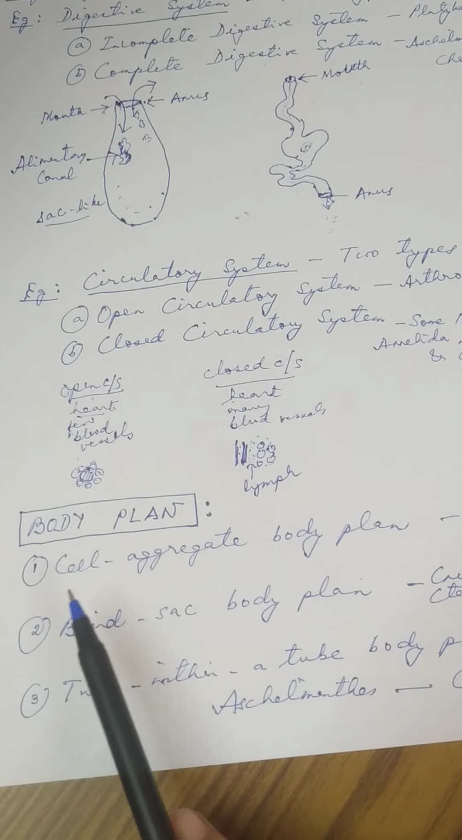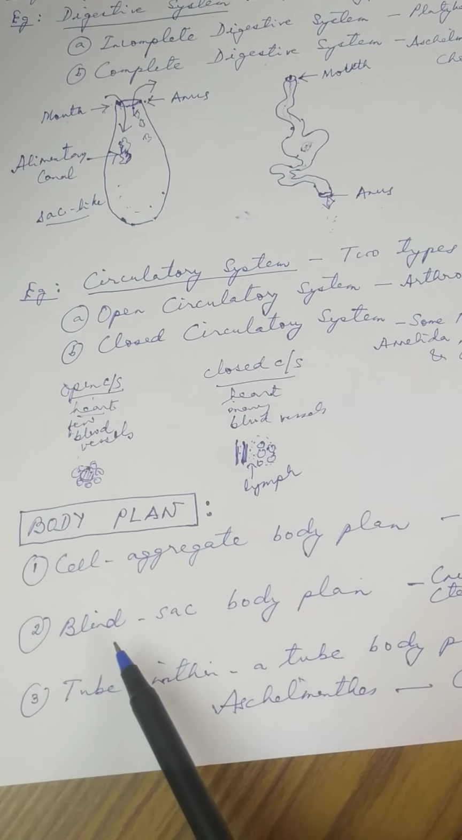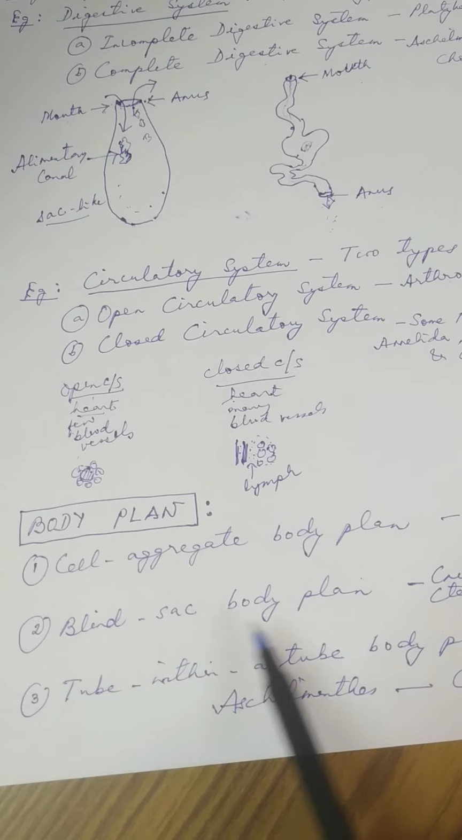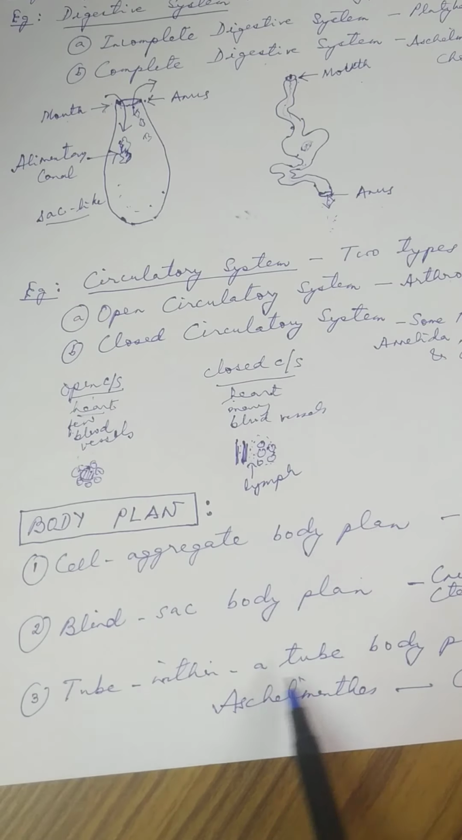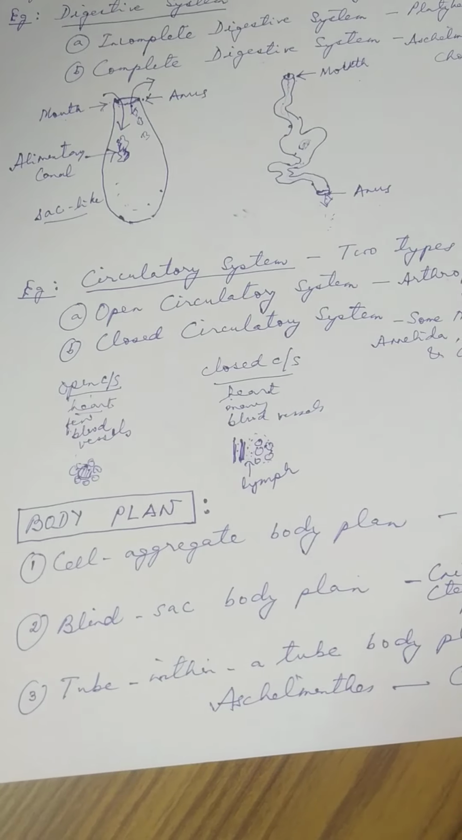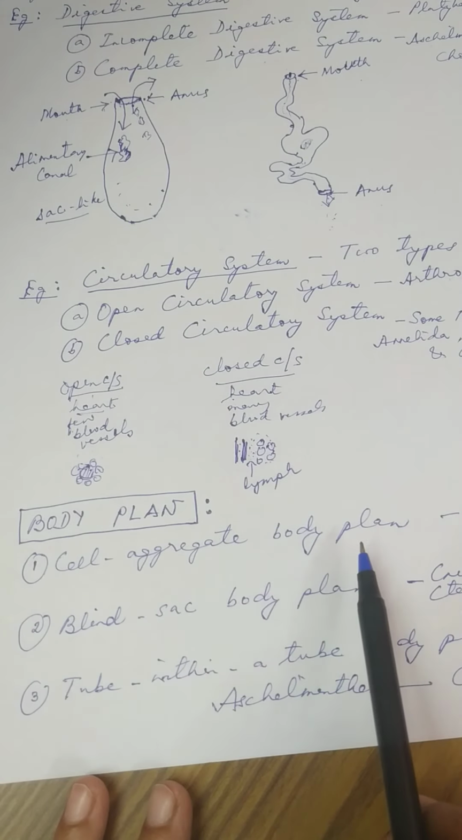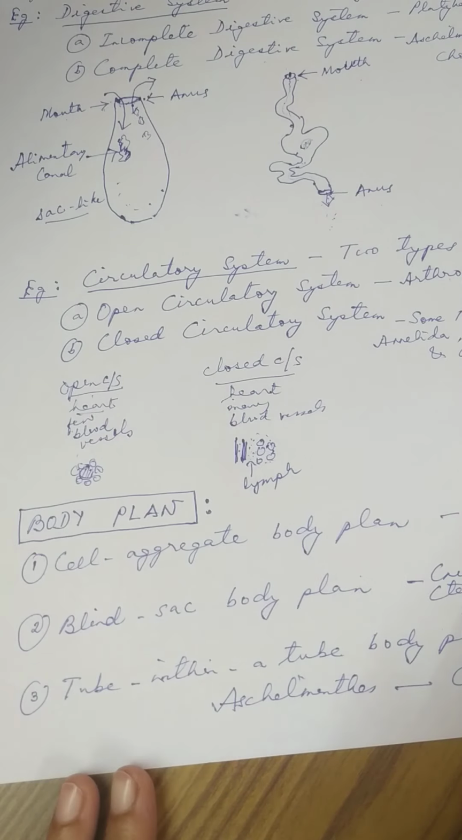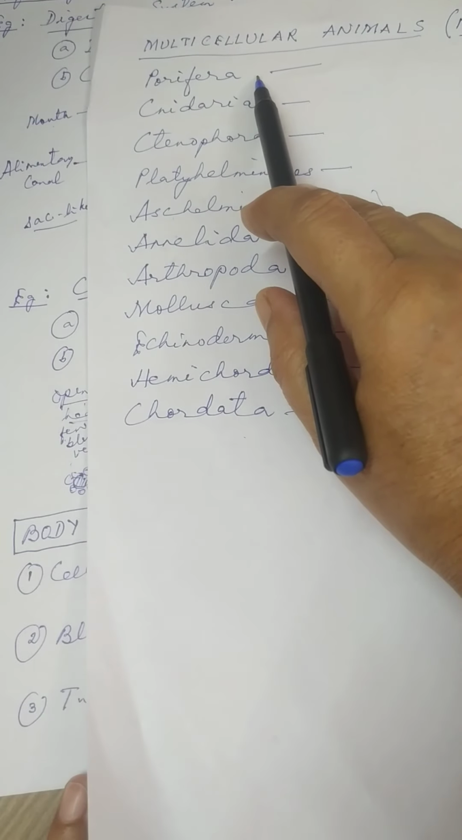So on the basis of the body plan, the animals have been divided into three groups. And what are they? They are animals having cell aggregate plan, animals having blind sac body plan, and animals having tube within a tube body plan. Cell aggregate plan, this is present in case of very simple animal like Porifera. So this is the chart, Porifera.